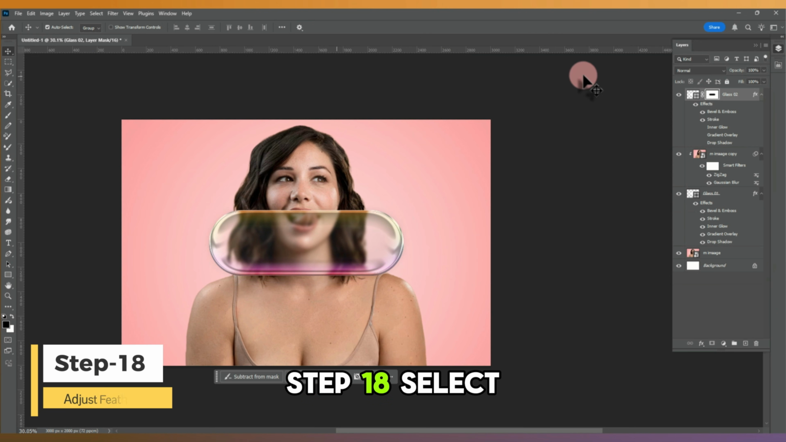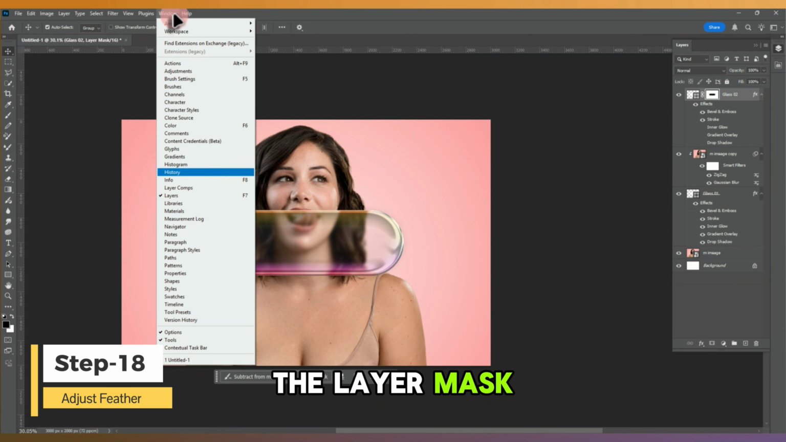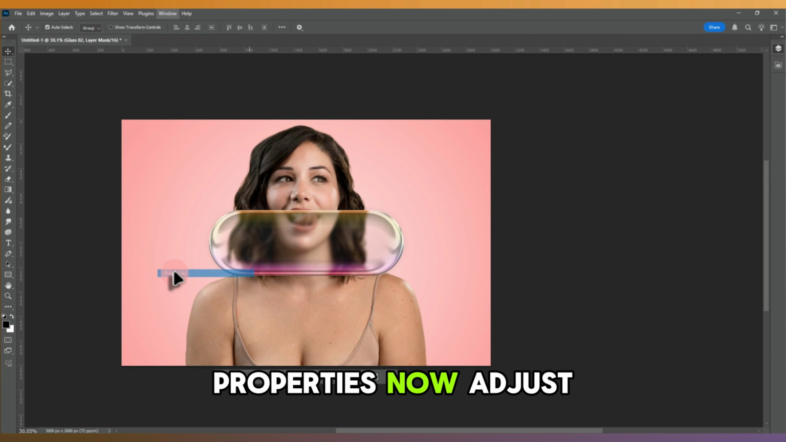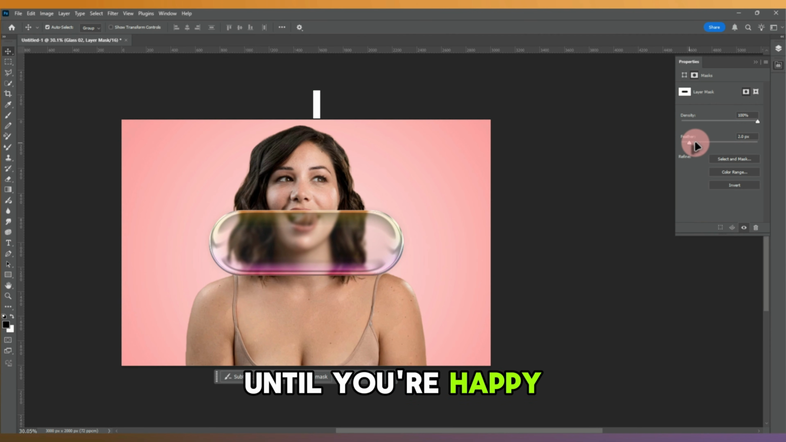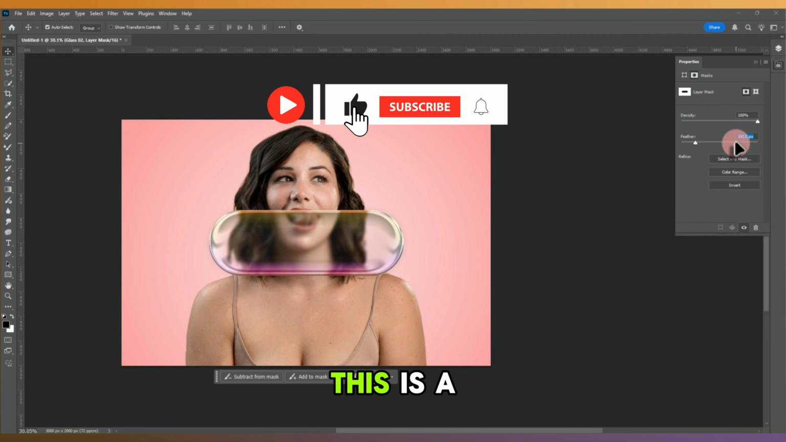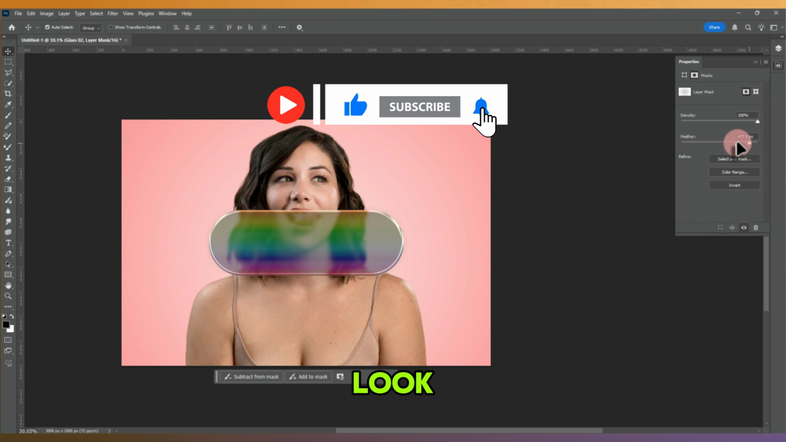Step 18. Select the layer mask. Go to Window Properties. Now adjust the feather slider. Experiment with different values until you're happy with the softness of the glass. This is a great way to customize the final look.